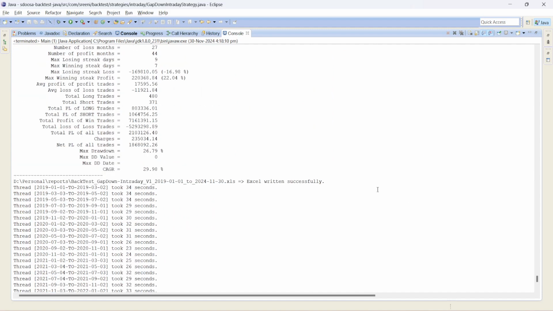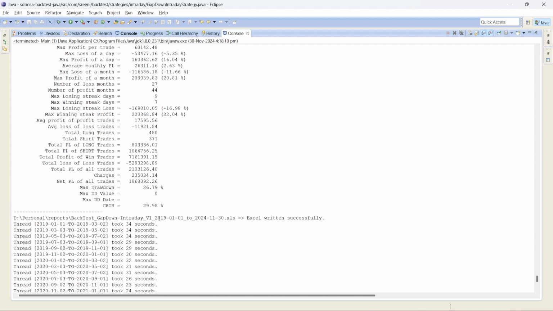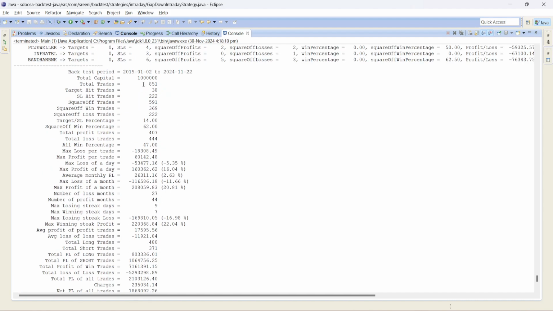When I backtested this from 9:16 AM onwards, skipping the first 1 minute candle, look at the results. The CAGR is around 30%. The drawdown is more in this strategy, 26.7 compared to the previous one. There are 851 trades, because in the previous one we had around 900 plus trades. So those 50 or 70 trades actually got triggered in the first 1 minute itself, assuming we didn't get enough fill. That's the reason we lost those trades. I mean, we skipped those trades in this backtest.